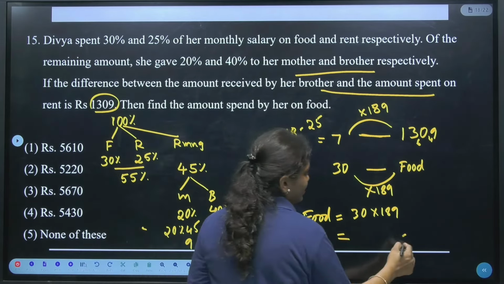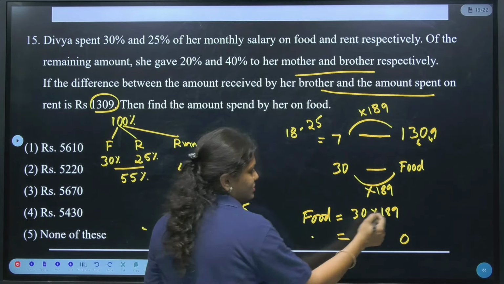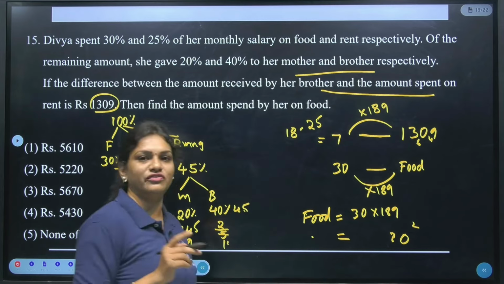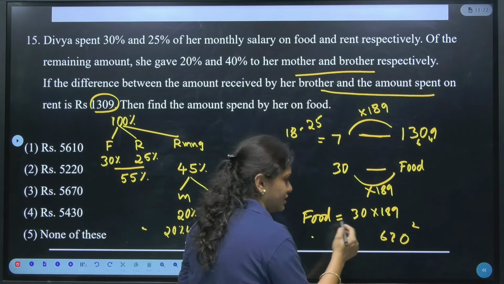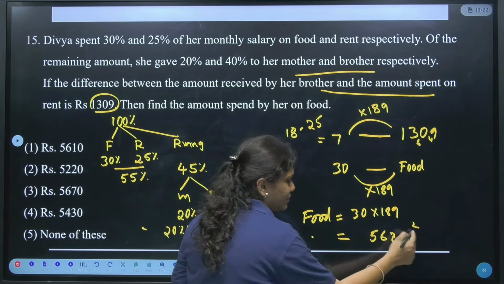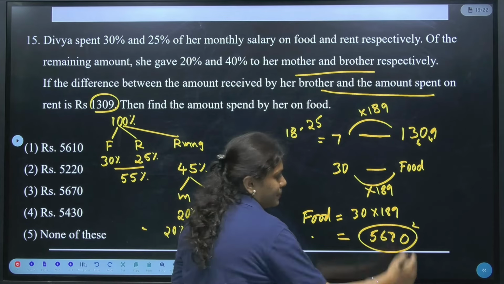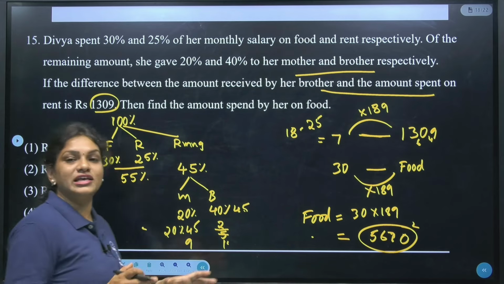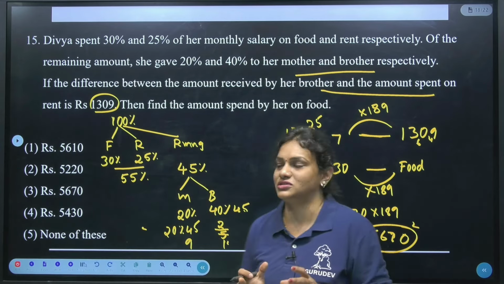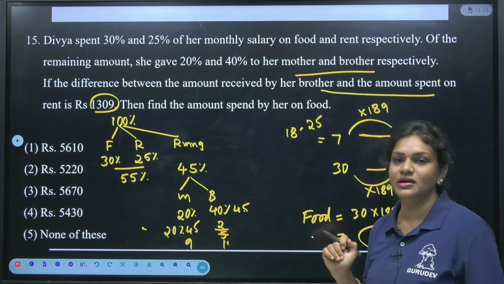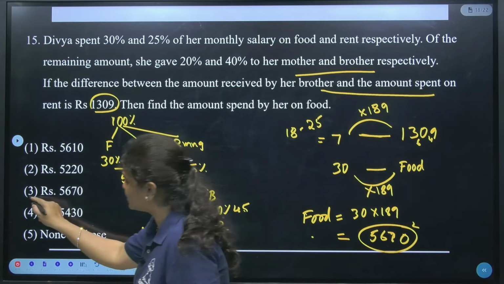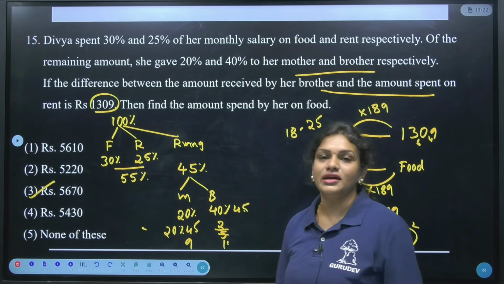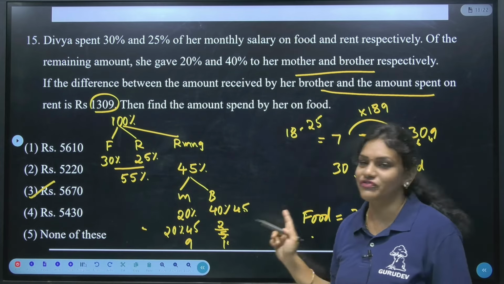So it is 0, 189 3 times. So 3 9s are 27, 3 8s are 24, 24 plus 2 is 26, right? 3 1s are 3, then 3 plus 2 will be 5, so 5670. Is it clear? So finally we got the amount she has spent on food. It is 5670, which means the right option for this question is Option 3, which is 5670. Is it clear? I hope it is clear for everyone, guys.